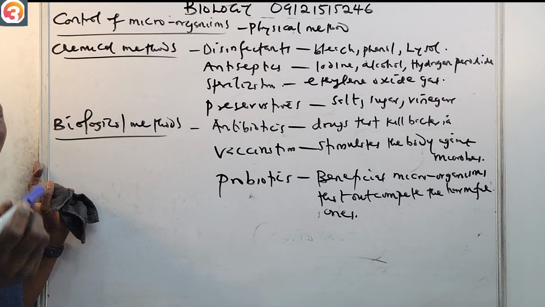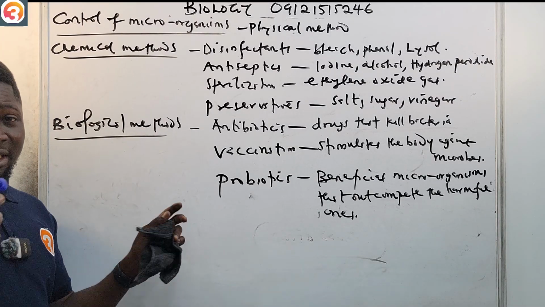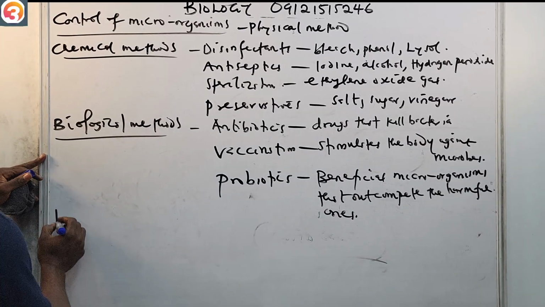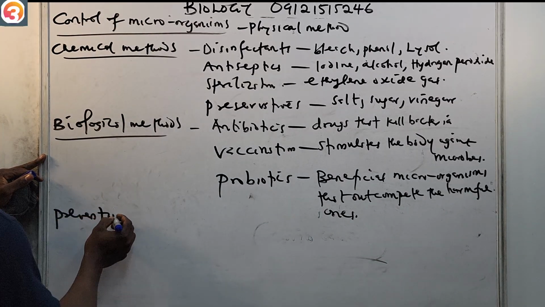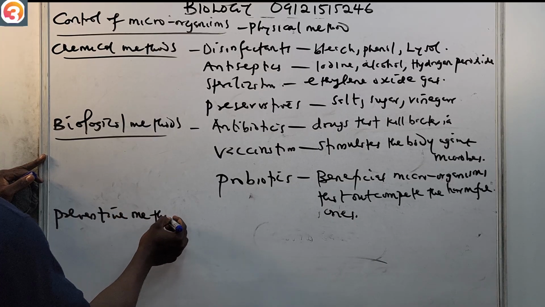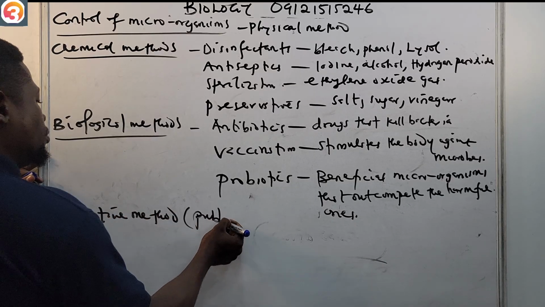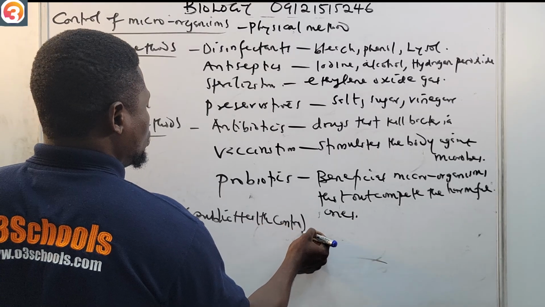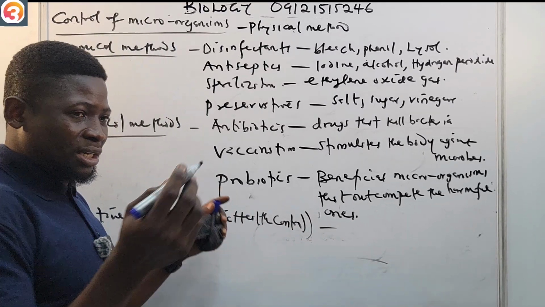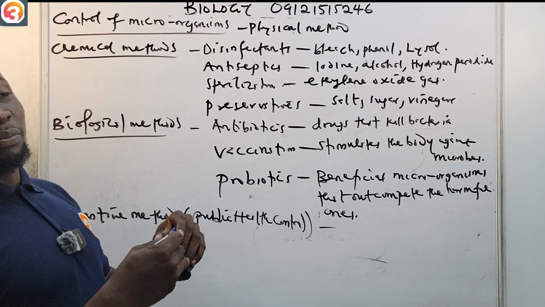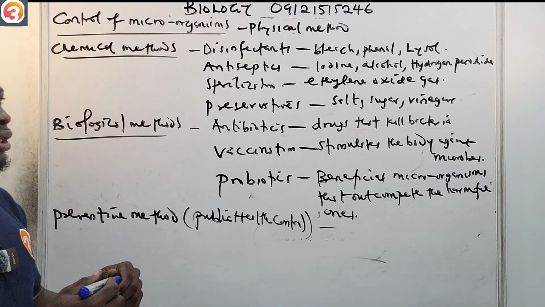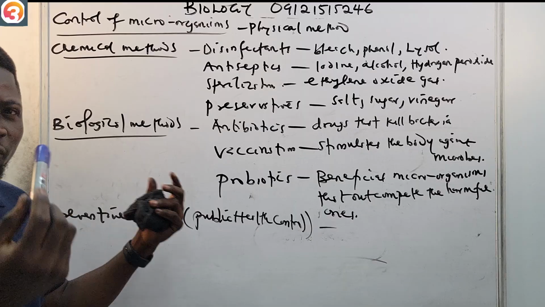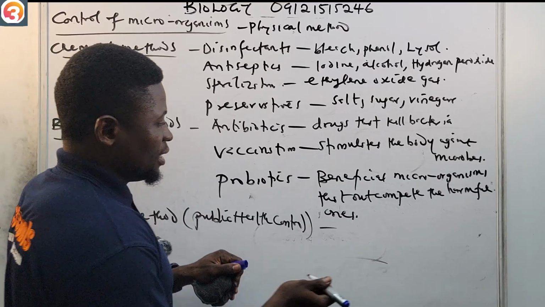Then last, the method is the public health method, so it's called the preventive method. The preventive method has to do with public health control. That's making sure that you practice good sanitation, your sewage disposal is done properly, and safe water supply is supplied.